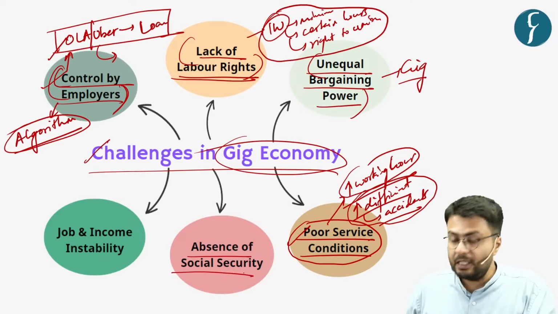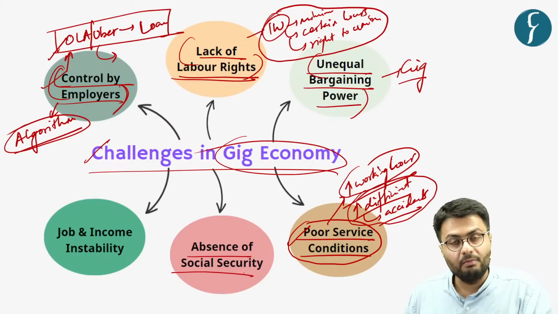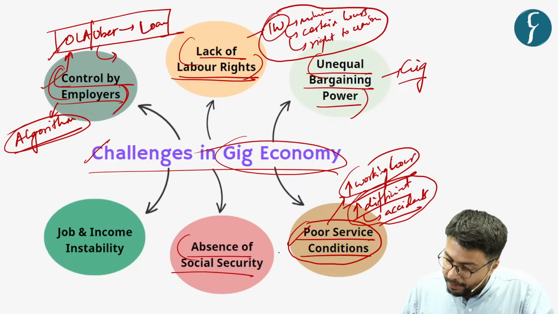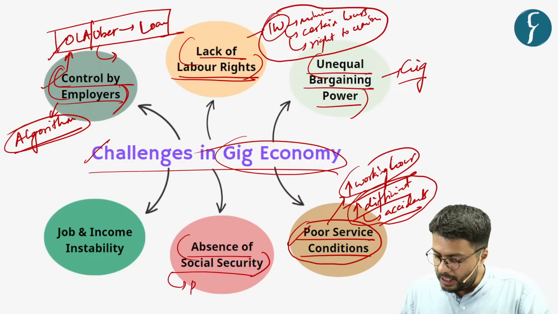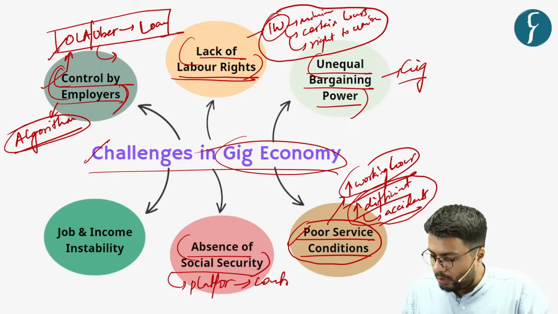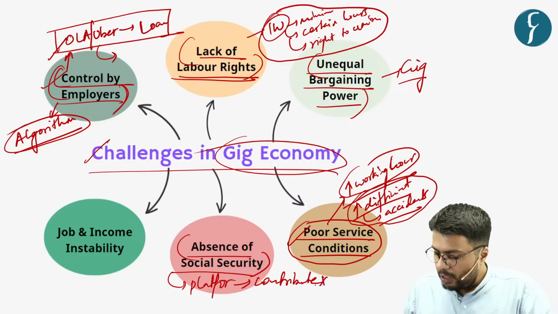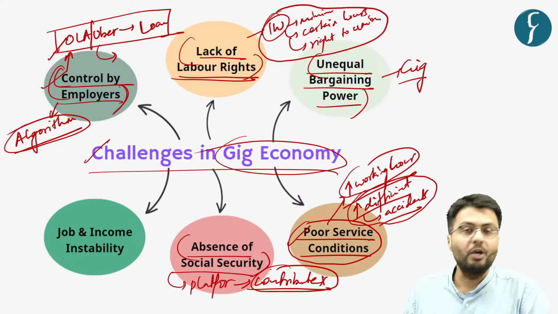Further, their plight is supplemented by the absence of social security, because these platform and gig companies do not contribute to the workers' social security.